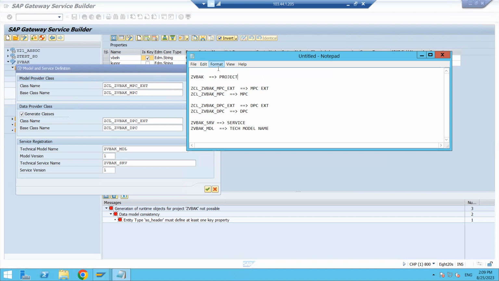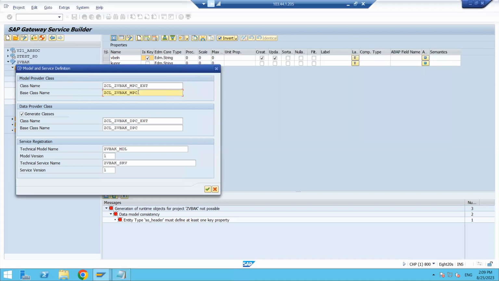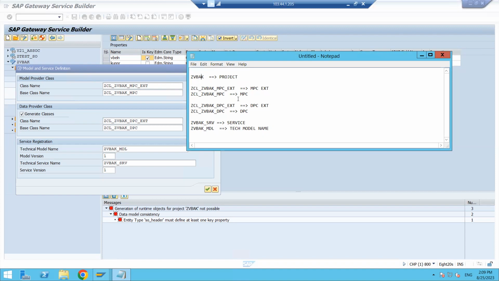The names are generating. Okay, the MPC or DPC or service, whatever it is, the names will generate based on our project name. So our project name is ZVBAK. So the MPC class, the main class, the super class, or the parent class, comes like this. First of all, it is adding ZCL.